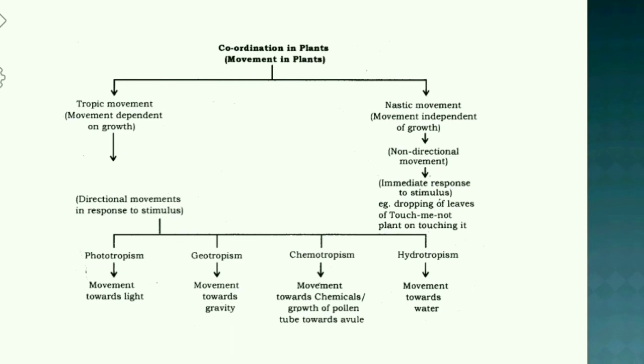Coming to tropic movement, these are directional movements in response to a stimulus and are of four types: phototropism, geotropism, chemotropism, and hydrotropism. Phototropism is the movement towards light, geotropism towards gravity, chemotropism towards chemicals, as in the growth of the pollen tube, and hydrotropism towards water. Coming to nastic movement, which is movement independent of growth, non-directional, and an immediate response to a stimulus. Example: drooping of leaves of the touch-me-not plant on touching it.